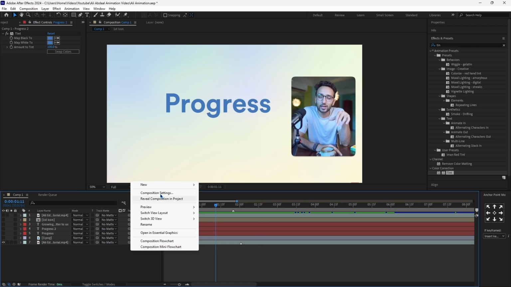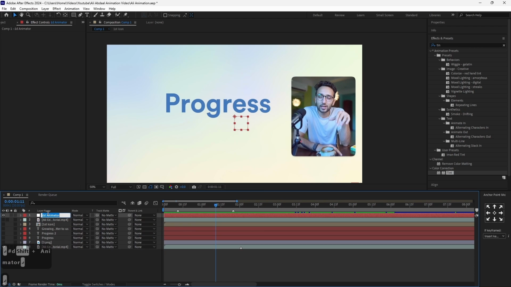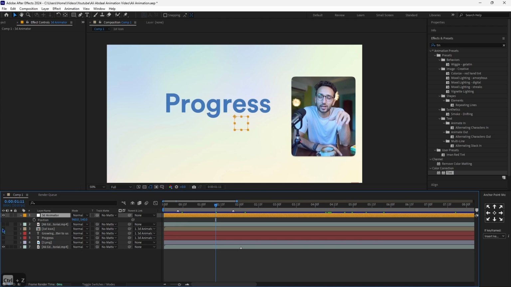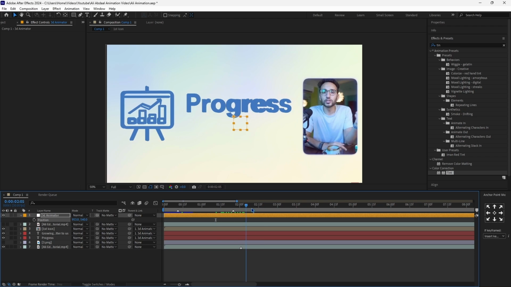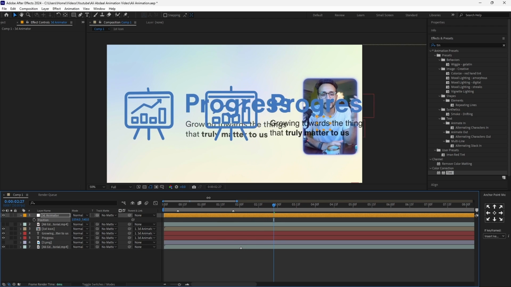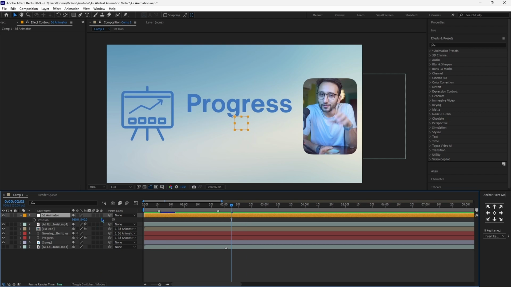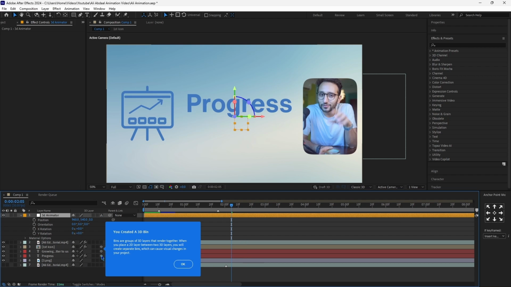So let's go ahead and create a new null object, and I'll call it 3D animator. And then I will link the text, the icon and the other text to my 3D animator, so that now, as you can see, whatever I do to this null is going to affect both my icon, my text and everything. So we'll go right here where the 3D animation is starting, and we'll click on this button right here, which is going to allow us to have this 3D effect, as you can see.